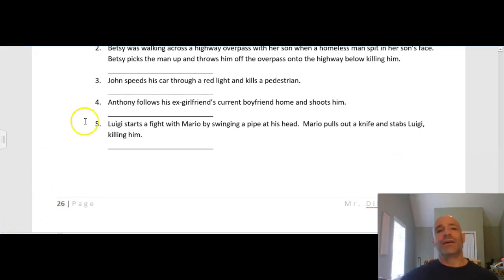Sorry about that. So scenario 4 would be murder in the second degree. Right? There's no fourth degree murder in New York State. It would be murder in the second degree because there's not that additional aggravating factor. I guess you could say he stalked him by following him home, but that's not going to be enough to elevate this to first degree.